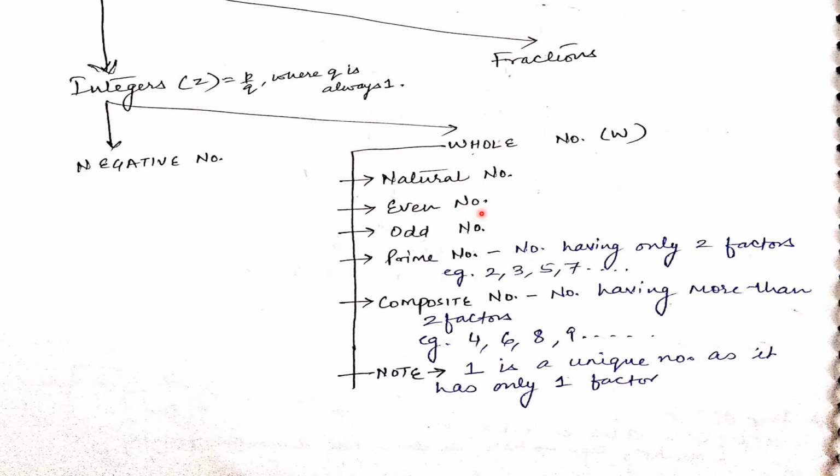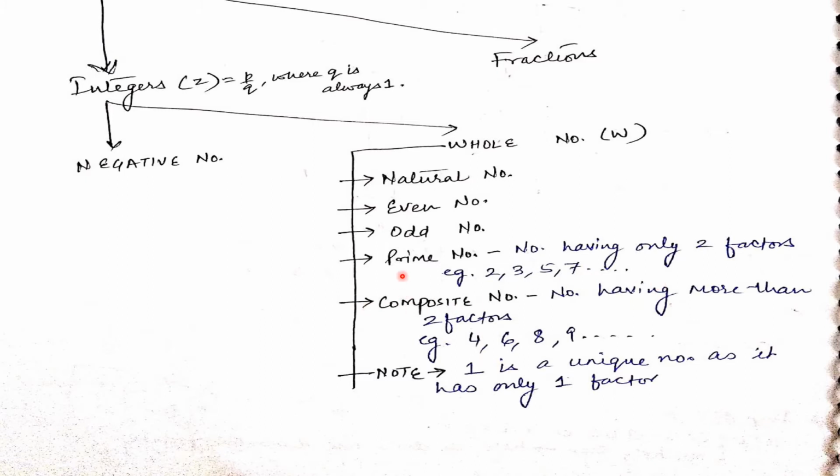Then we have even numbers 2, 4 and so on. Similarly, odd numbers. Prime numbers are the numbers that have only two factors: first, the number itself, and second, 1. So the first prime number is 2, the second prime number is 3, and so on. You can find the remaining prime numbers.